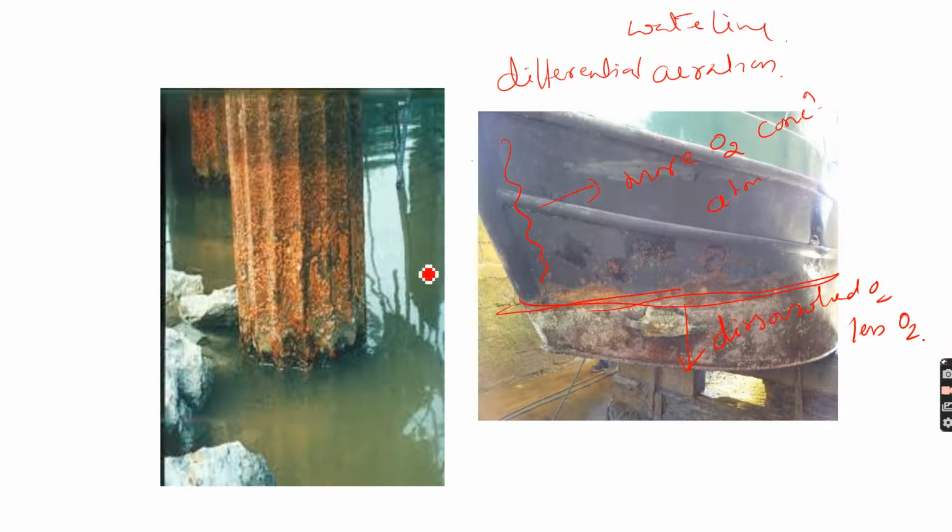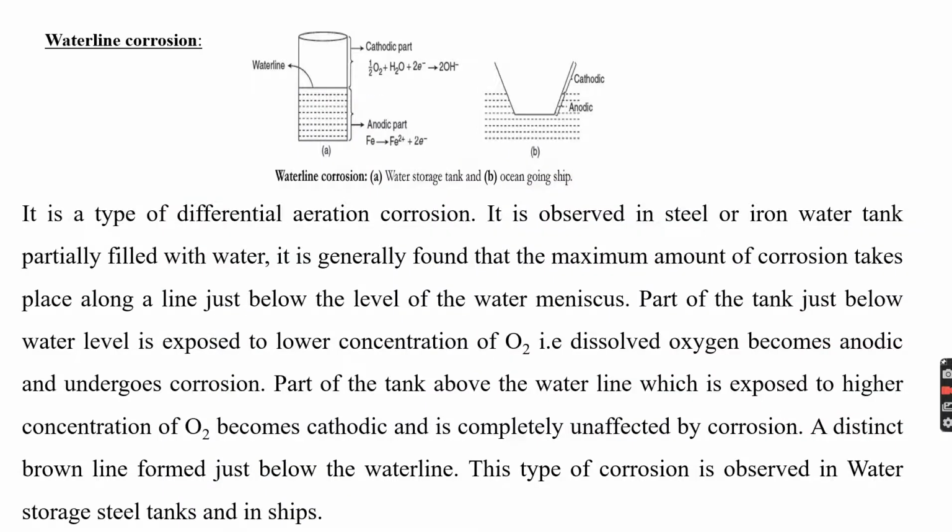Even here, you can observe the pillar that is used in the construction of a bridge. The fluctuation in oxygen is observed in this area. As a result, the less oxygenated area gets corroded, whereas the other region is unaffected. Or, take a water storage tank: a distinct brown line is formed just below the waterline, like in ocean-going ships, where a brown colored line is formed.